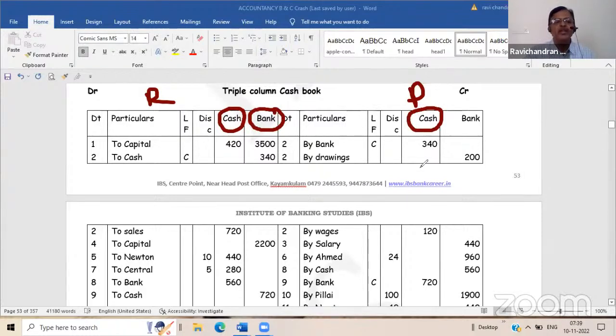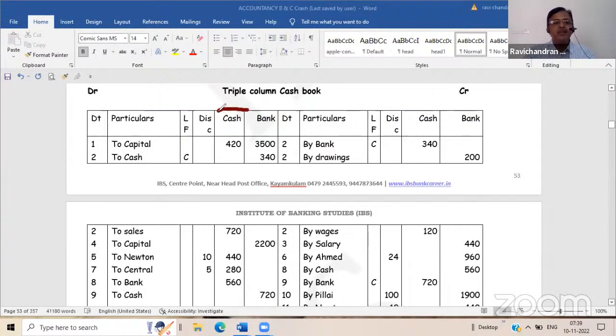It has to be recorded on the payment side of the cash book. When the balance in the bank account is getting reduced, it is recorded in the bank column of the cash book. So now you have reduced your work to a greater extent. Discount entries you have reduced, cash entry you have reduced, bank entries also you have reduced. So with the 3-column cash book, you can reduce discount, cash, and bank column.